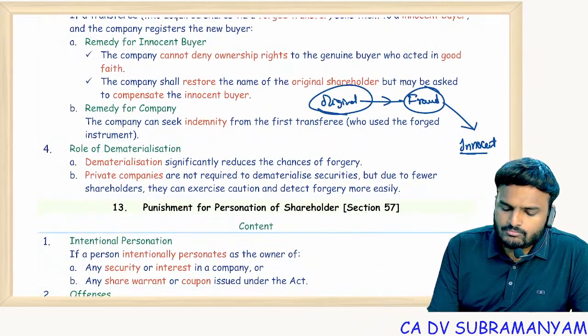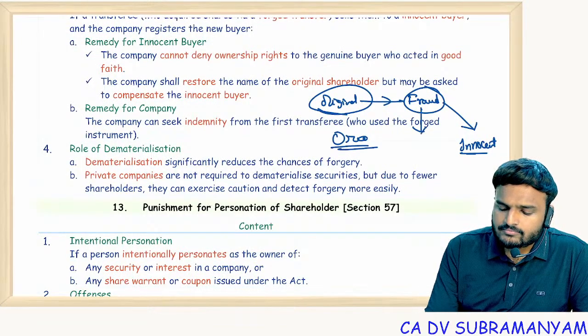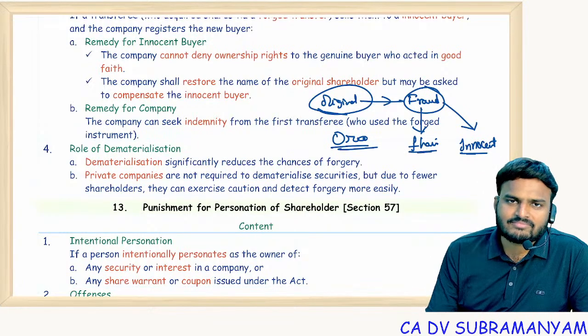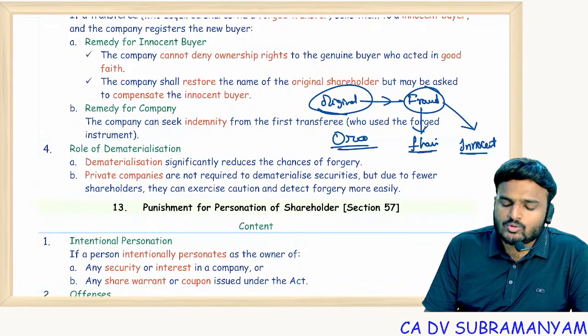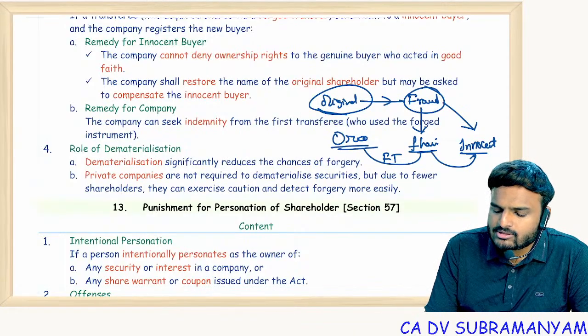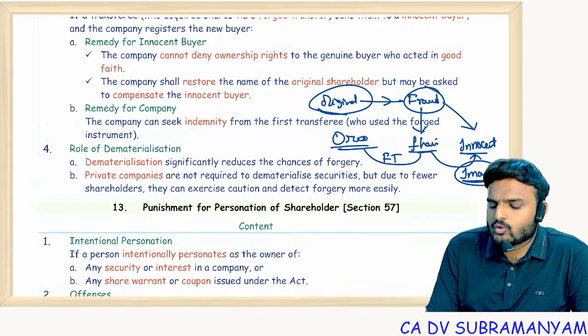So this fellow, Mr. Oreo, is the original member. Mr. Funny, for example, is a fraudulent person who obtained shares from Oreo under a forged transfer, and he further transferred the shares to Mr. Imam, who is very innocent.